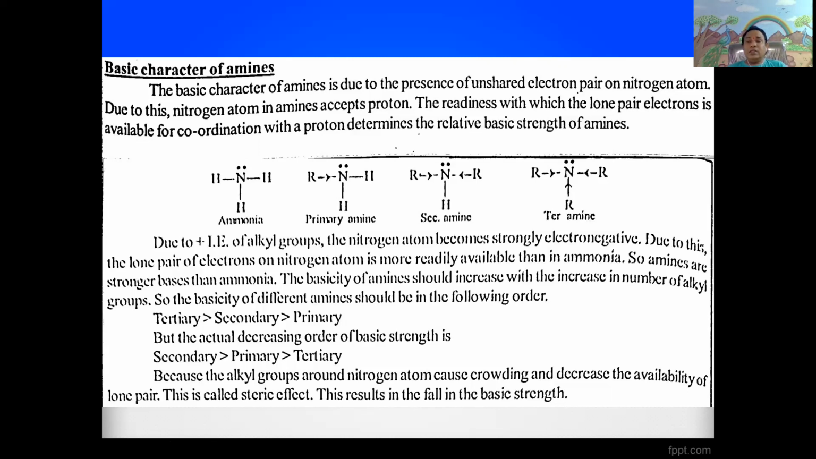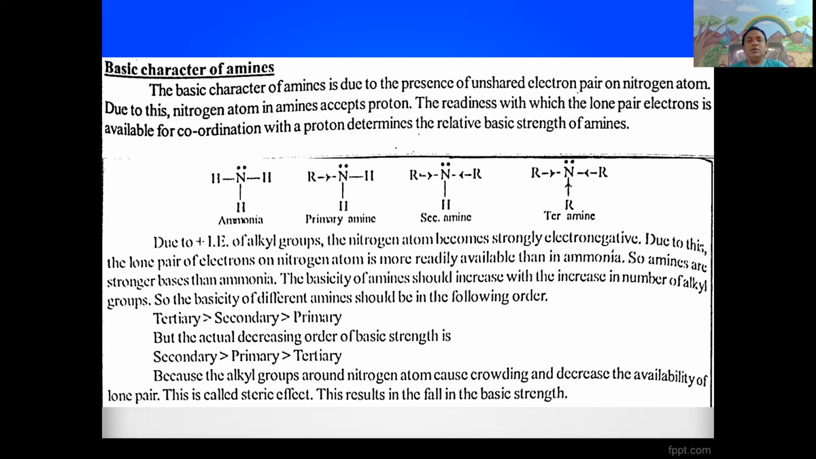Here, the basic strength of amines depends upon the nature of the substituent substituted on the nitrogen atom. Means if the nitrogen atom is substituted by plus inductive effect alkyl groups, the nitrogen atom becomes strongly electronegative. Due to this, the lone pair of electrons on the nitrogen atom is more readily available than in ammonia.